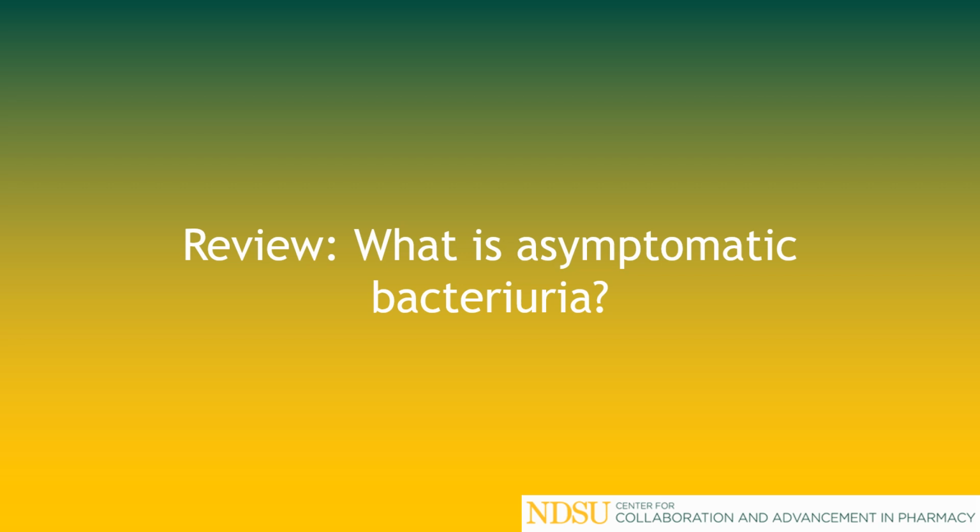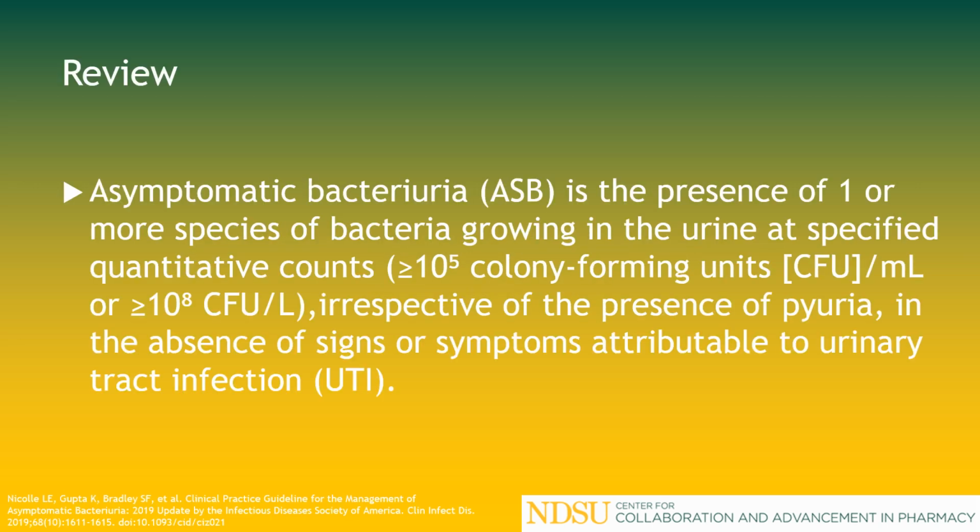Our first question is, what is asymptomatic bacteriuria? Asymptomatic bacteriuria is the presence of one or more species of bacteria growing in the urine at specified quantitative counts, like greater than or equal to 10 to the 5th power colony-forming units per milliliter, or greater than or equal to 10 to the 8th power colony-forming units per liter, irrespective of the presence of pyuria in the absence of signs or symptoms attributable to urinary tract infection.